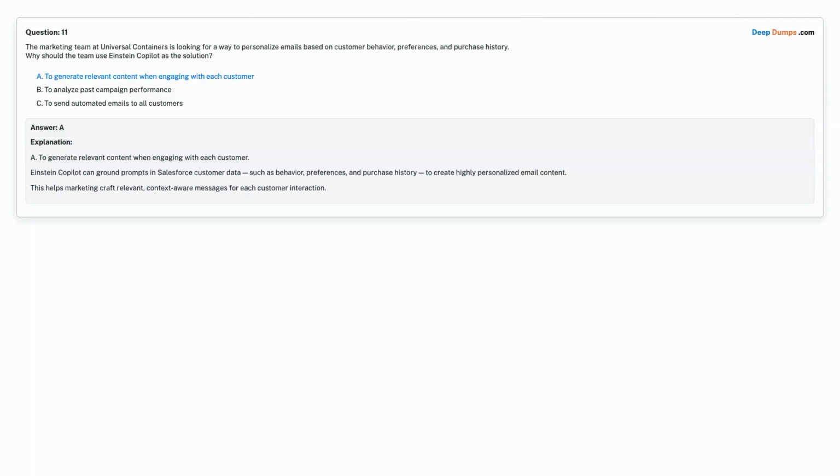Correct answer is Option A. To generate relevant content when engaging with each customer.